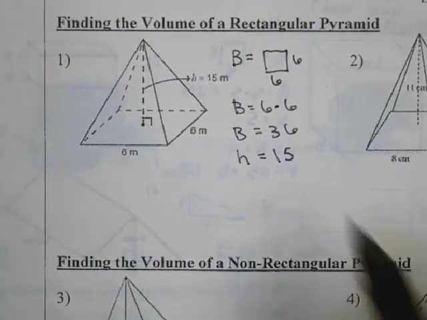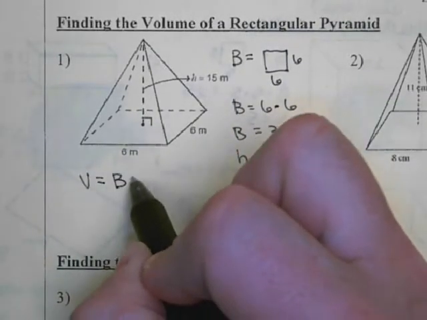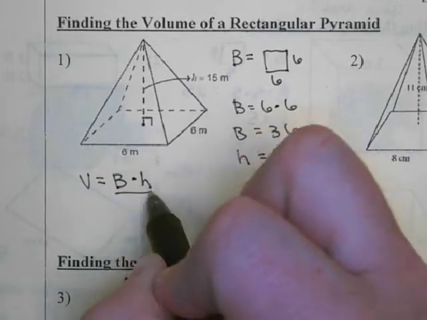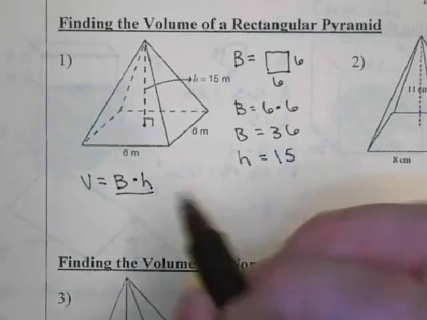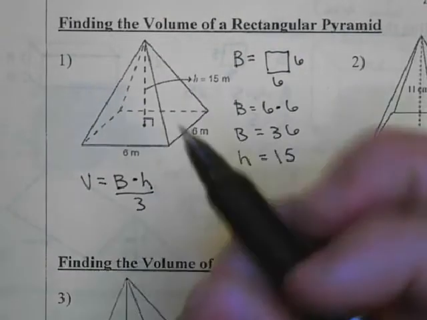Now we'll plug all this into our equation. We know volume is equal to our base area times our height, and then we divide that by 3. So I plug in my numbers, and then I can solve.